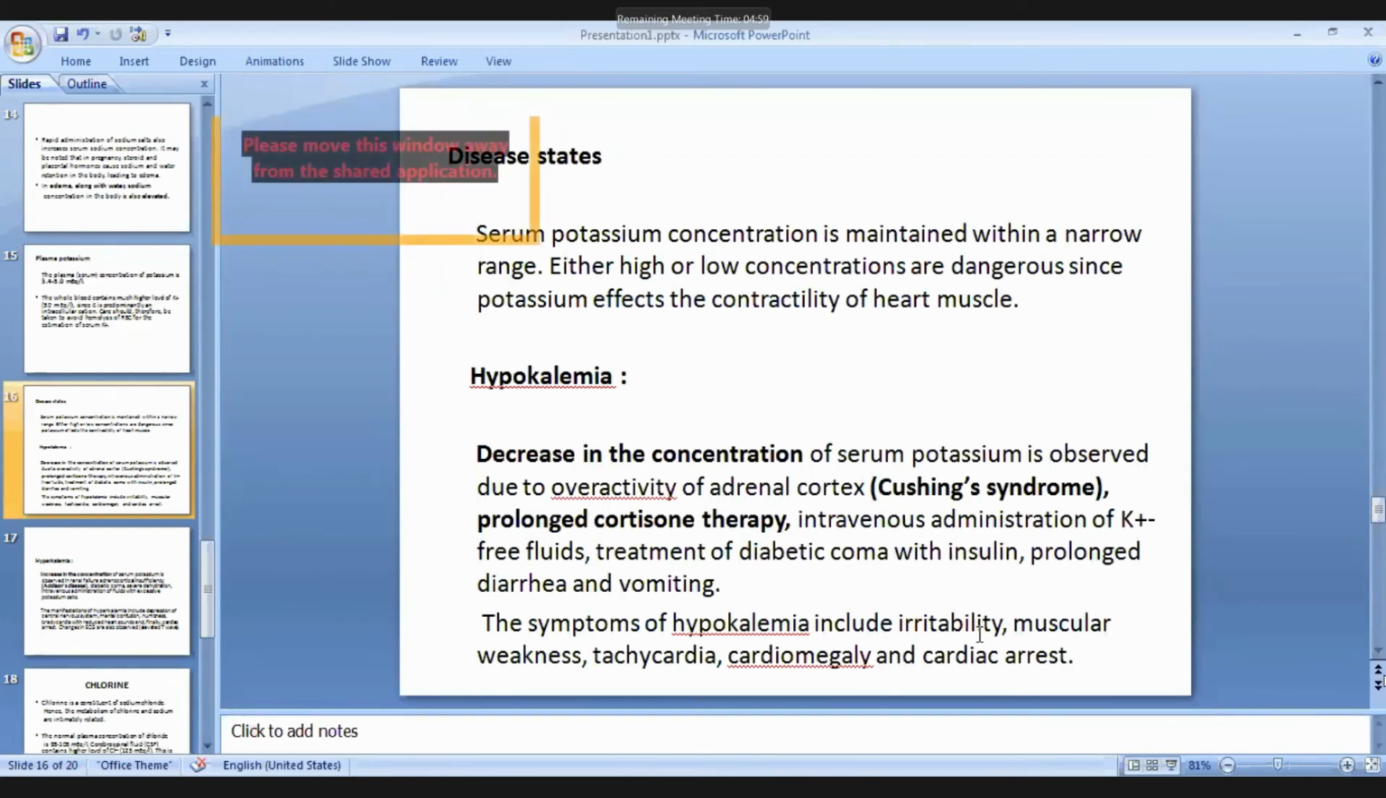Symptoms of hypokalemia include irritability, muscular weakness, tachycardia, cardiomegaly, and cardiac arrest. So cardiac diseases may be highly associated with hypokalemia because the potassium level is affecting the contractility of heart muscle. So tachycardia, cardiomegaly may be seen, and cardiac arrest may also be caused by this.